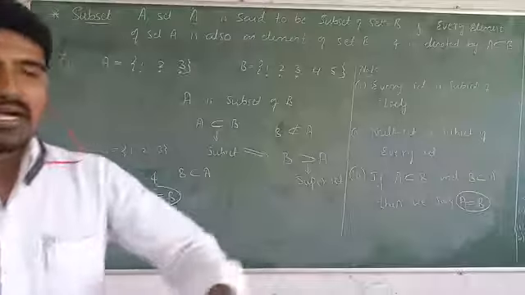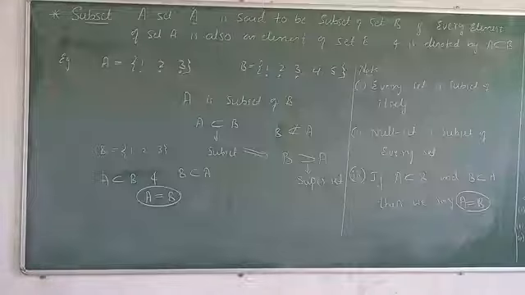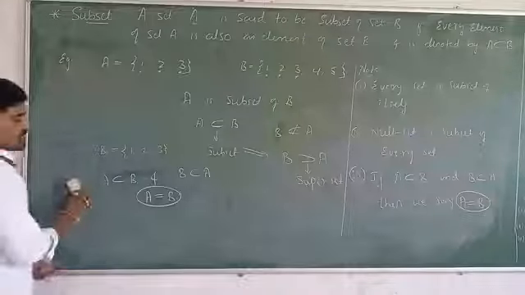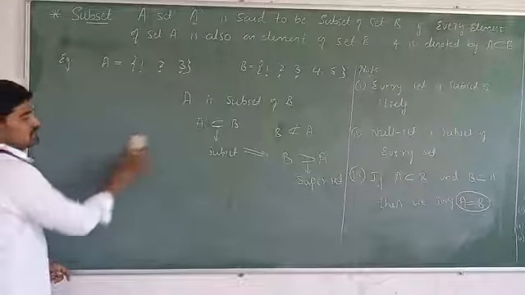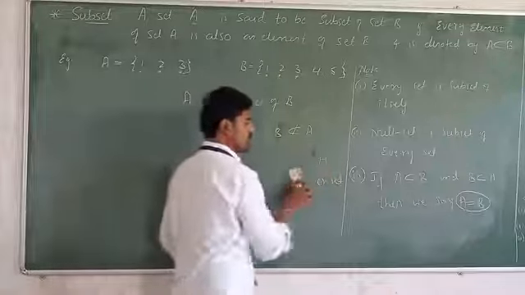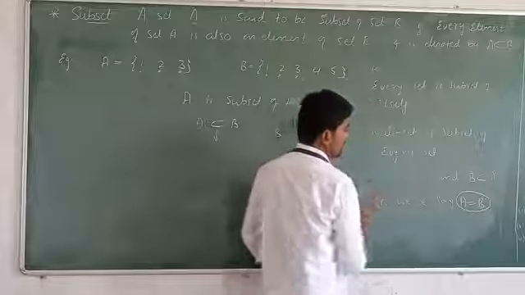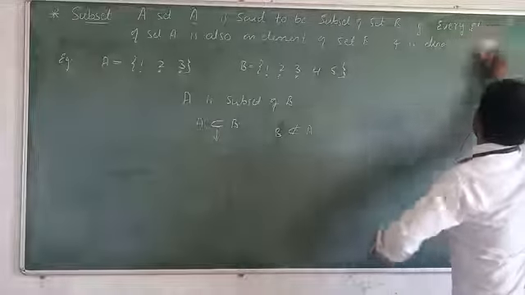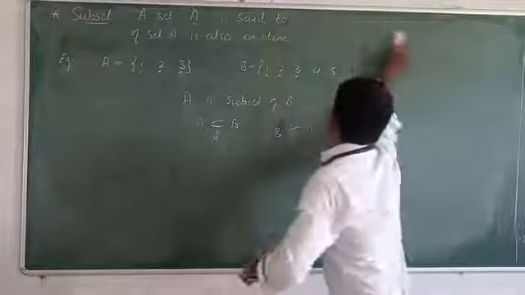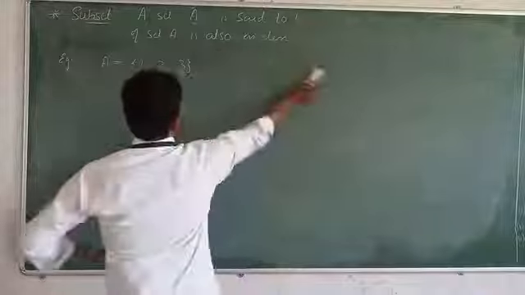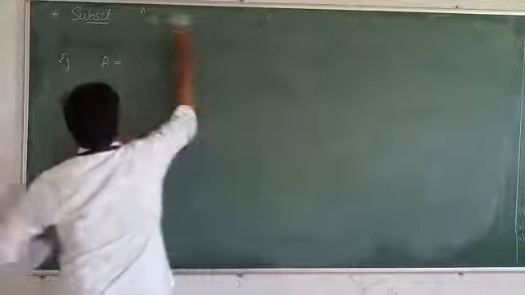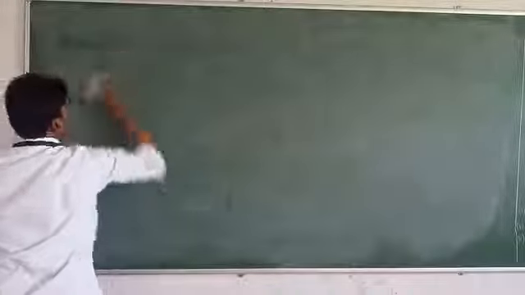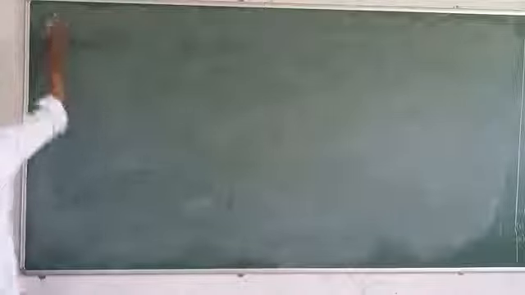And next, in subsets, we should study two types of subsets. The first one is a proper subset and the second one is an improper subset. So what is meant by proper subset and improper subset? First one is the proper subset.